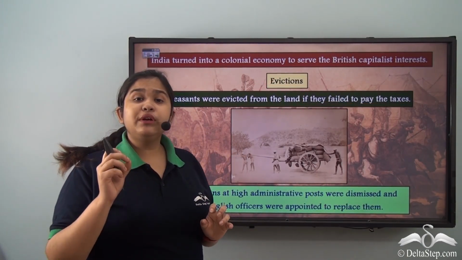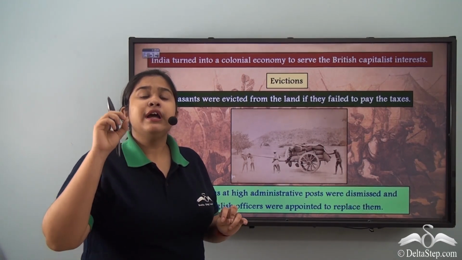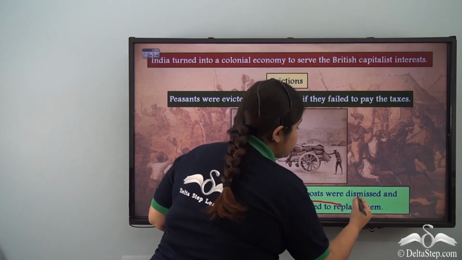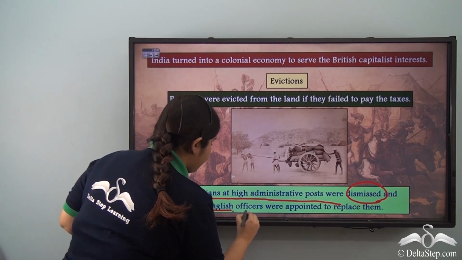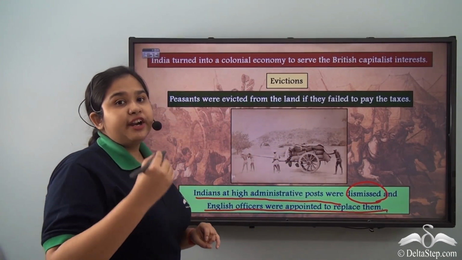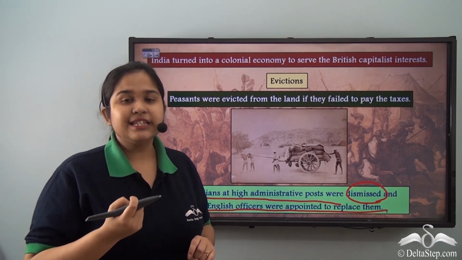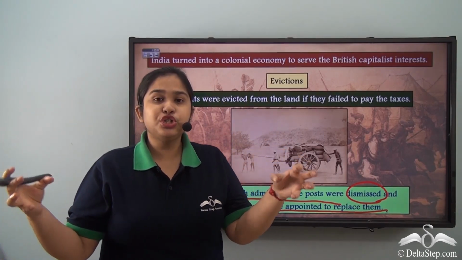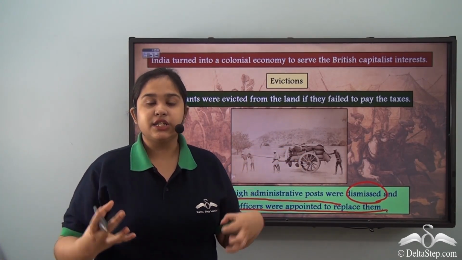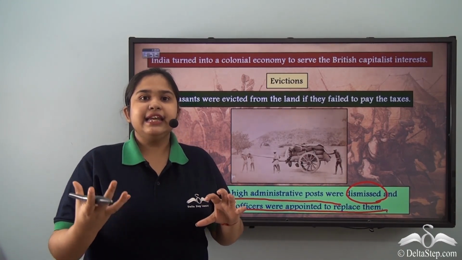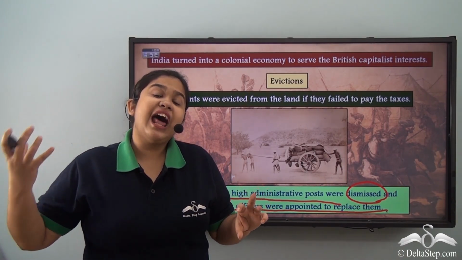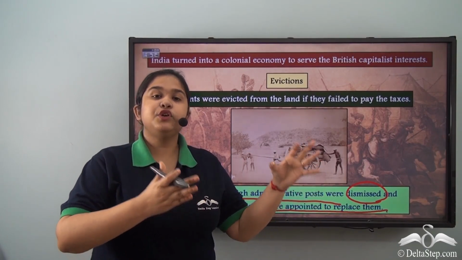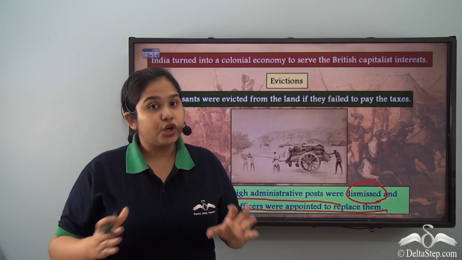Now evictions not only happened in the land holdings or in peasantry, but also happened when Indians at high administrative posts were dismissed and English officers were appointed to replace them. So you can understand the kind of partiality that was taking place under the British government. The British wanted all of the higher official positions to be held by Englishmen and not Indians. Indians weren't allowed to prosper, in the sense that India was only to generate the revenue that was required by the British, but it was not to prosper.